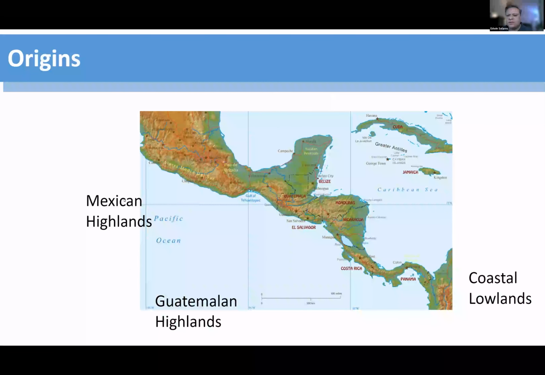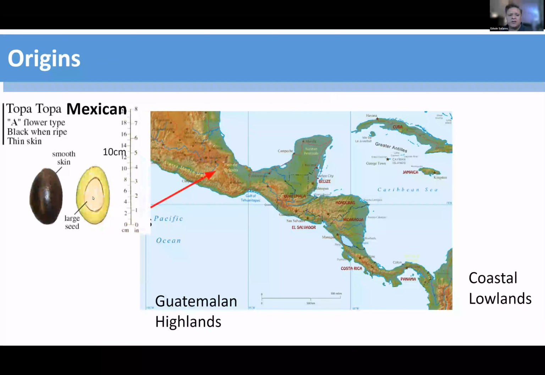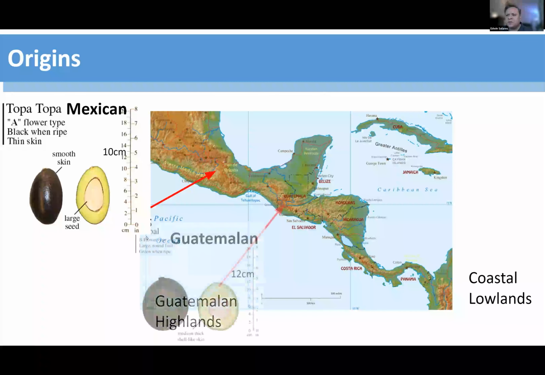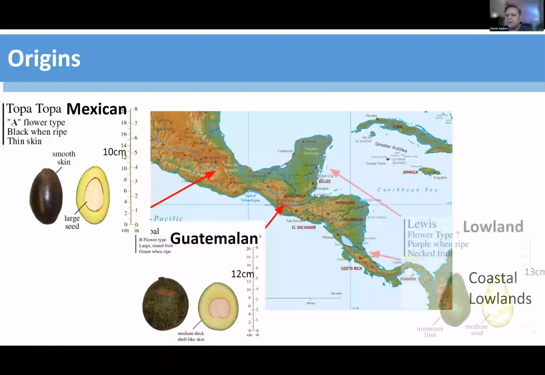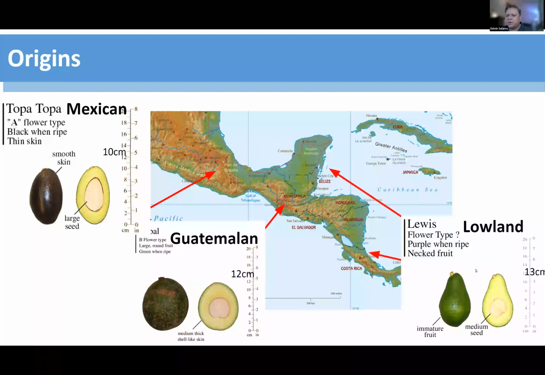The three separate domestication events are believed to have happened in the Mexican highlands, the Guatemalan highlands, and the coastal lowlands. Now, the Mexican highlands are a lot colder and drier than the Guatemalan highlands. Here's an example of the Mexican avocado. The fruit tends to be smaller with thin skin, whereas the Guatemalan tends to be a lot bigger, round, and thicker skinned. The lowland avocado previously has been called Antillean avocado and West Indian avocado, which is not descriptive of where the avocados come from, so we're going to call them lowland for the purpose of this talk and the study.